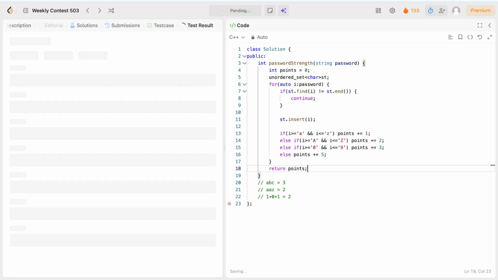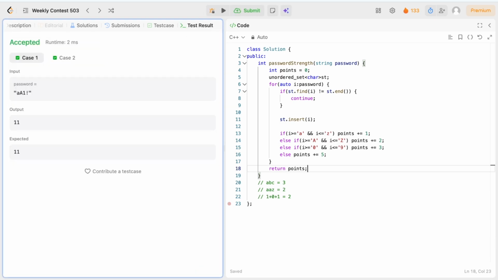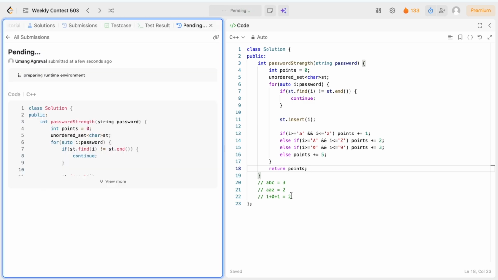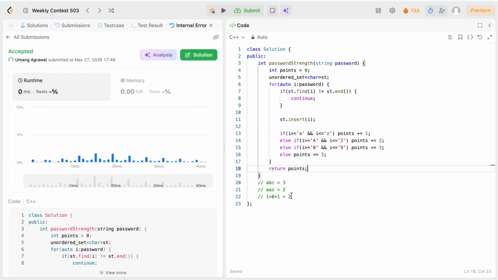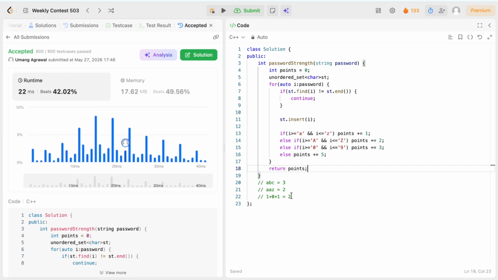We will run the test case. Yeah, the test cases have passed, and we will submit our solution. And yeah, our answer is accepted.